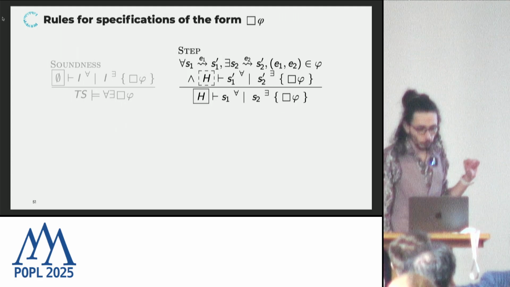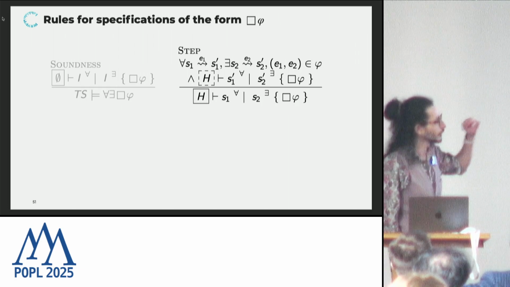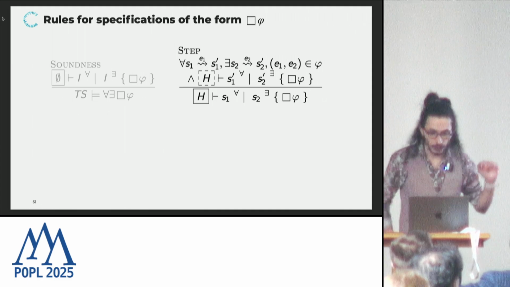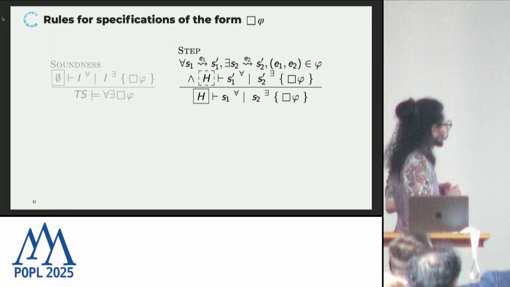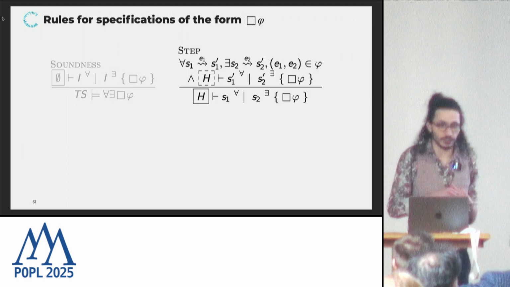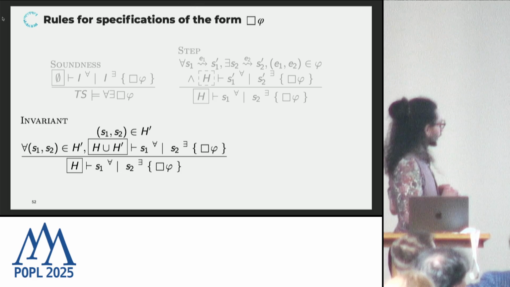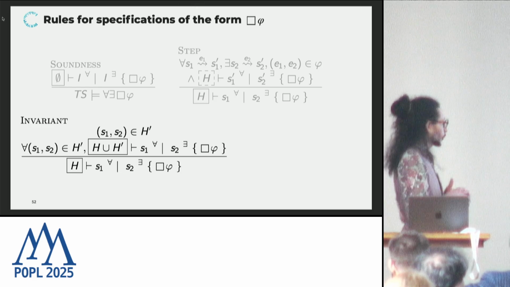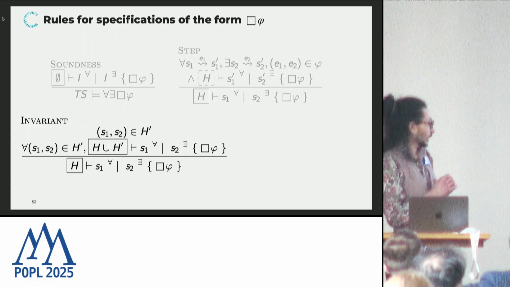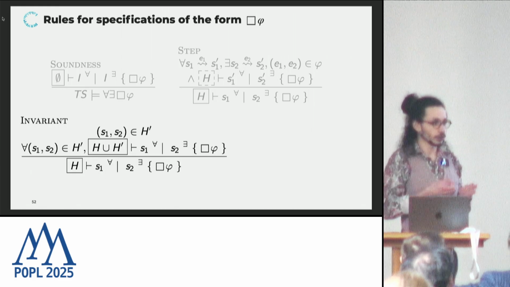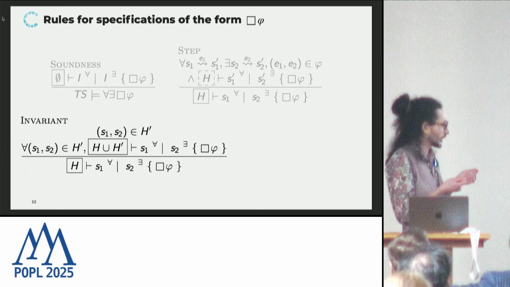Now, the important point is that the guard around the context is released when we are making a step. So now the question is, how do we make use of the context? And the two following rules are explaining exactly how to do that. So the invariant rule is explaining how we add things to the context. And what it tells us is that at any point in time during a proof, you can extend your context with a relation H prime that contains the current state you're looking at.